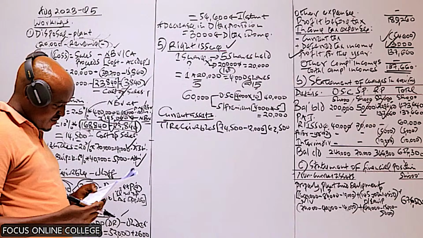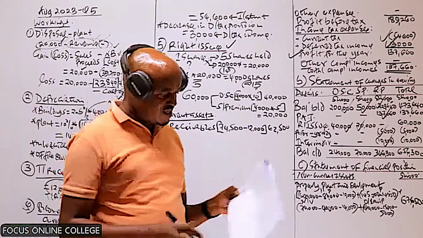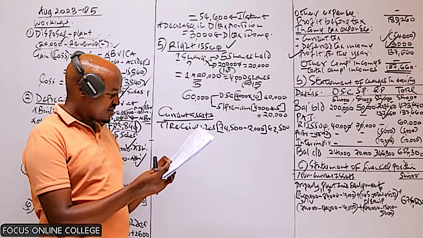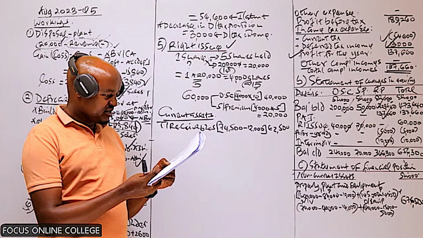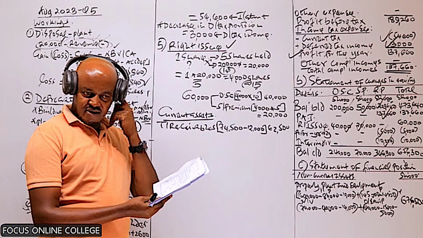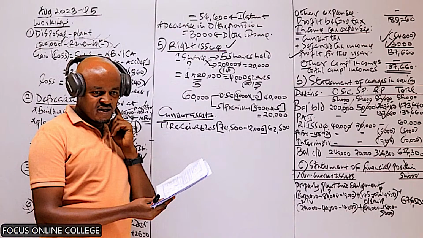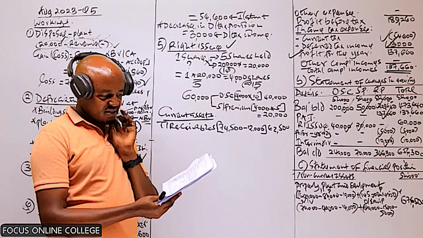It is also important for you to see that bank balance is on which side of the trial balance? The debit or the credit?